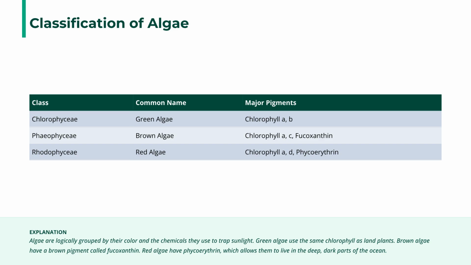Algae are classified by their pigments. Chlorophyceae, or green algae, use chlorophyll A and B. Phaeophyceae, brown algae, use Fucoxanthin. Rhodophyceae, red algae, use Phycoerythrin.